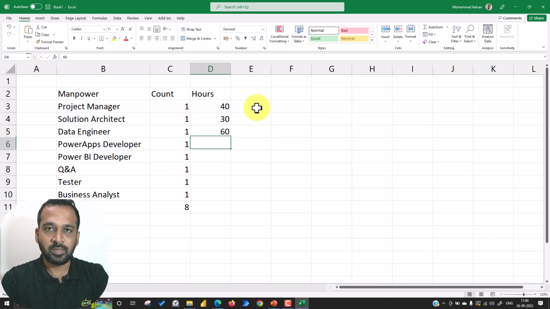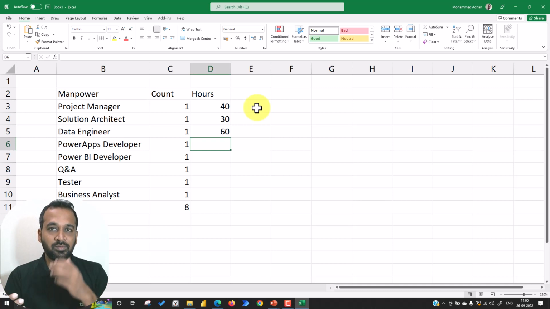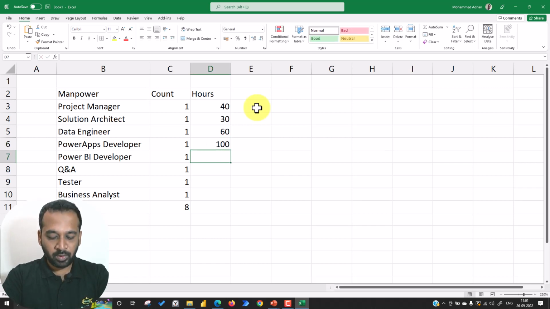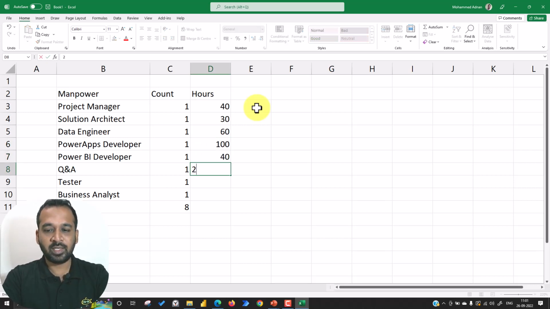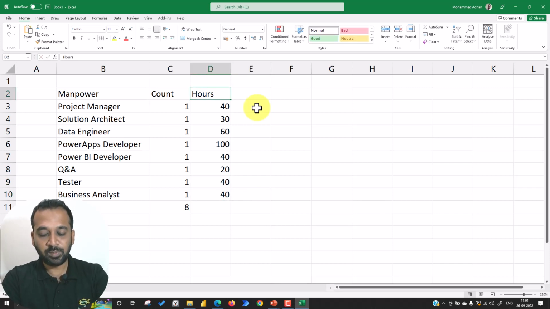because he needs to develop the pipelines and transform the data, and also build the SQL tables, views, and stored procedures for Power Apps and Power BI reporting. The Power Apps developer, I'm taking 100 because it has a lot of requirements to do, and for Power BI I'm taking 40 hours here. For quality it can be 20 hours, and for testing it can be 20 for Power Apps and 20 for Power BI, and the business analyst I'm using at 40 hours. So these are the hours we need for this project.